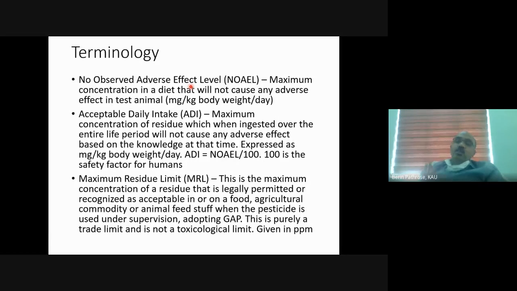That pesticide should be sprayed according to good agricultural practices, GAP. That means if you are recommending a particular pesticide, say 2 ml per liter, you are taking the exact concentration, not more than the recommended concentration or less.